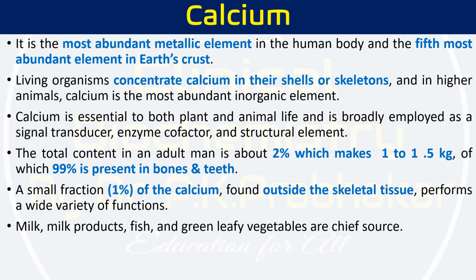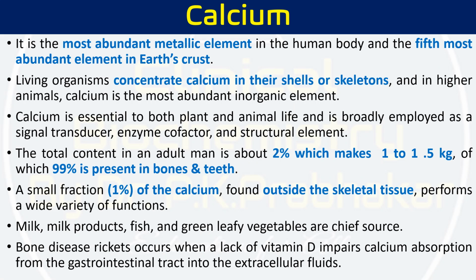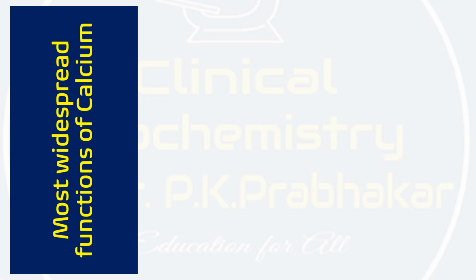The important sources of whatever we eat include milk products, fish, green vegetables, and almonds. Leafy vegetables are the chief sources. Bone disease, that is rickets, occurs when a lack of vitamin D impairs calcium absorption. Later we will see that vitamin D is very significantly associated with calcium and parathyroid hormones. In rickets, the lack of vitamin D impairs calcium absorption from the GIT into the extracellular fluids.